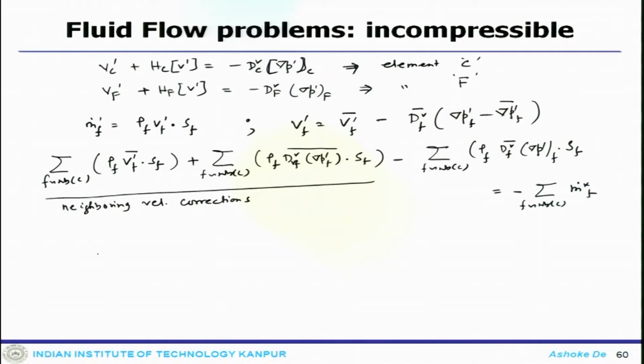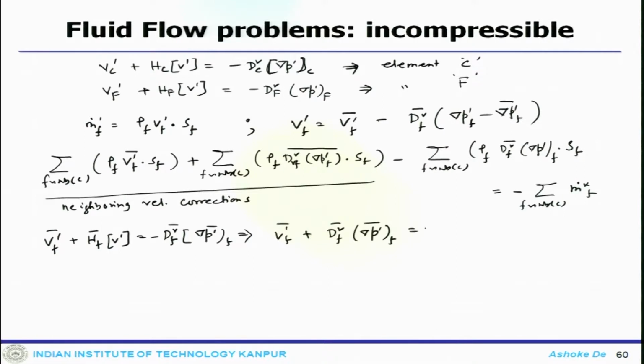Now, this influence will become much more visible when we interpolate these things to the face and get an equivalent expression like V f prime plus H f V prime minus D f V delta P prime, which will lead to V prime plus D f V delta P prime equals to minus H f V prime.